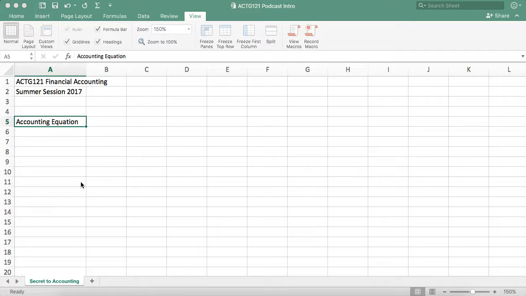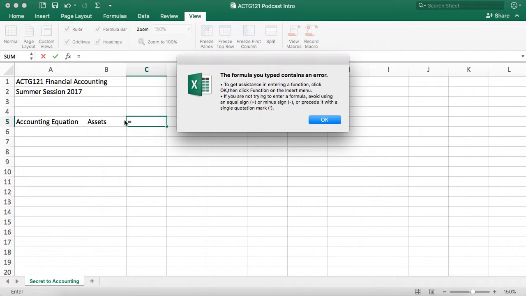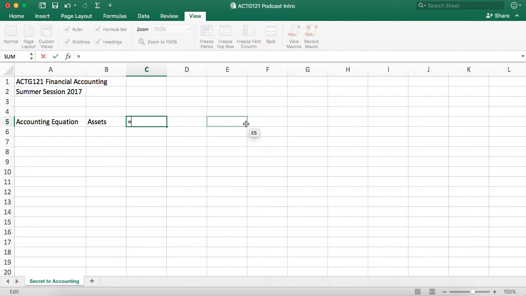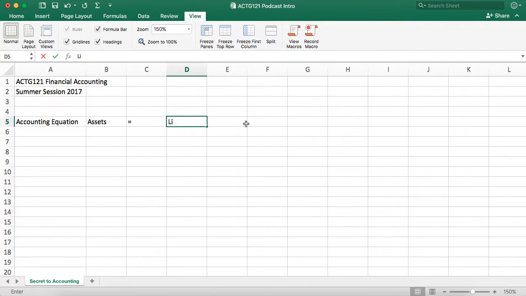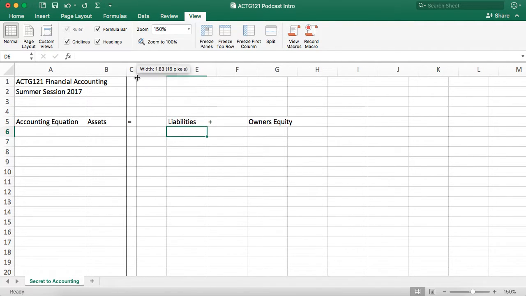Now, this is the secret. The secret to accounting is the accounting equation, as you can see right here. And the accounting equation is assets equal liabilities plus owner's equity. Sorry for the bad typing. So this is the secret to accounting.